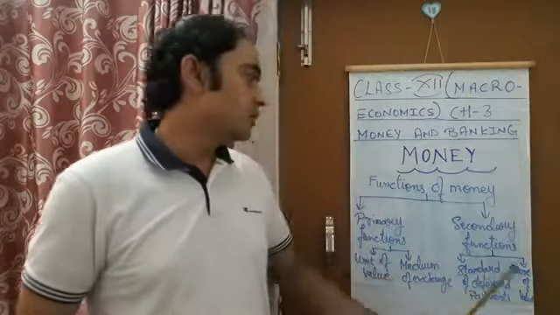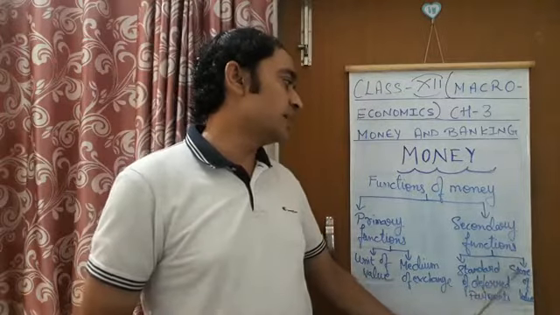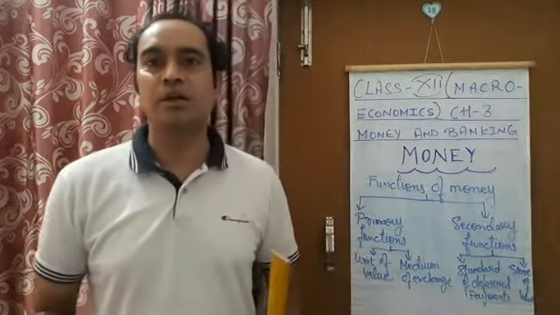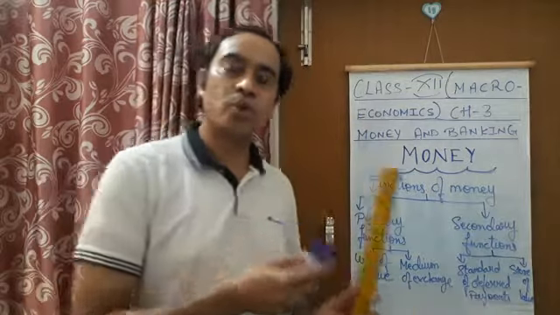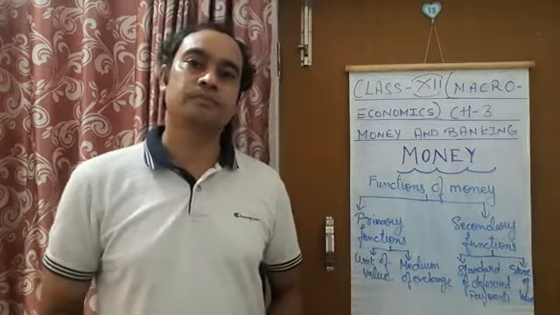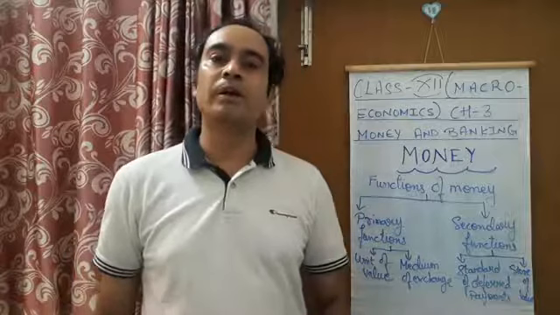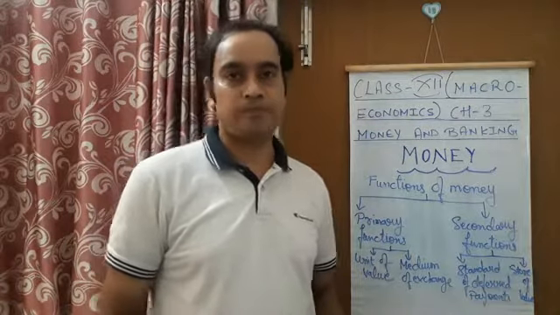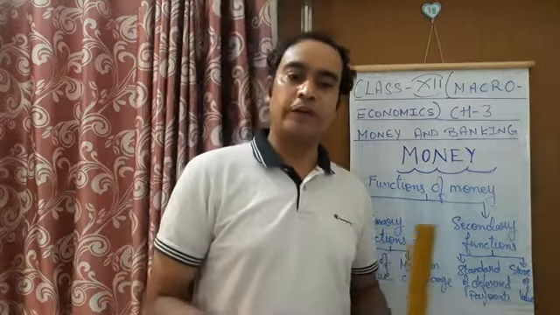So this is why another function in the secondary functions is store of value. Money has the quality of storing, store of value, which was not possible in the barter exchange system. So these were all the different functions of money.